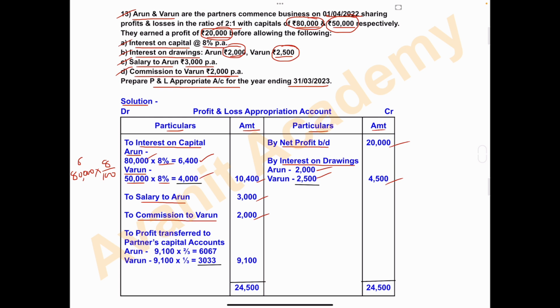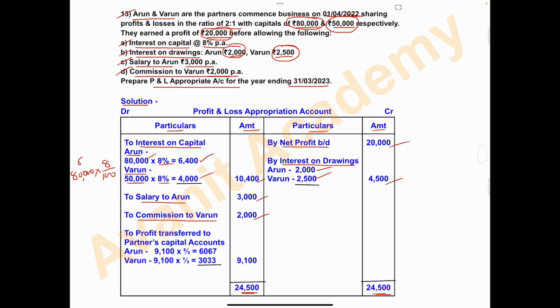At the credit side, we get the amount, 20,000 plus 4,500, and the total is 24,500. Write the same amount on the debit side, 24,500.